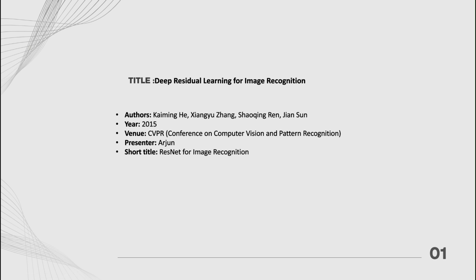So this influential paper was written by Kaiming He, Xiangyu Zhang, Shaoqing Ren, and Jian Sun in 2015. It was published at the prestigious CVPR conference, which focuses on computer vision and pattern recognition particularly. This paper introduced a new method called residual networks, or ResNet, which changed how deep learning models are built and trained. It specifically solved the problems in training very deep neural networks.